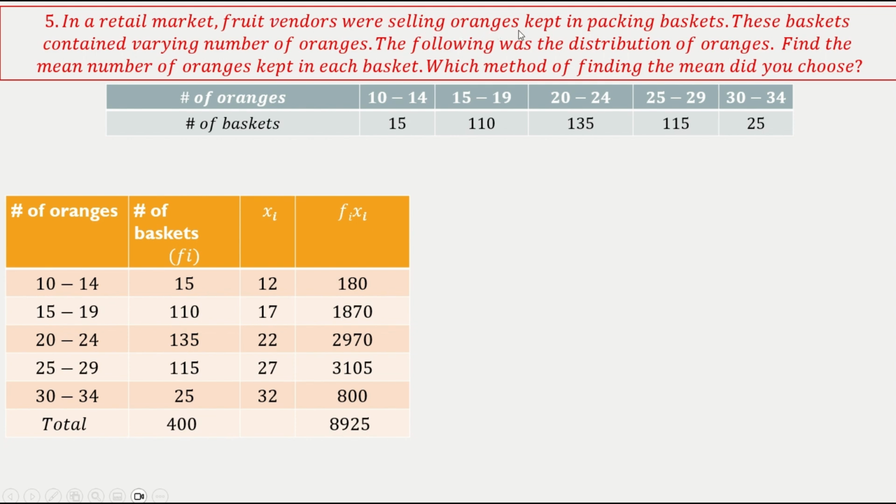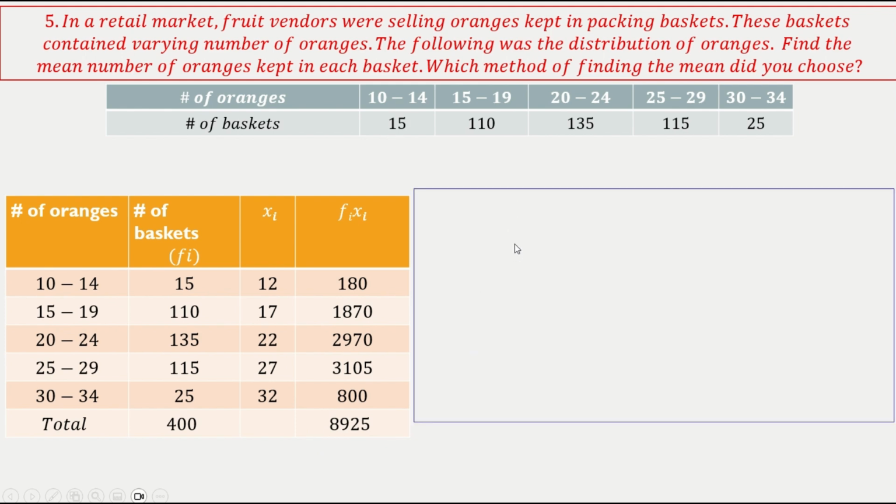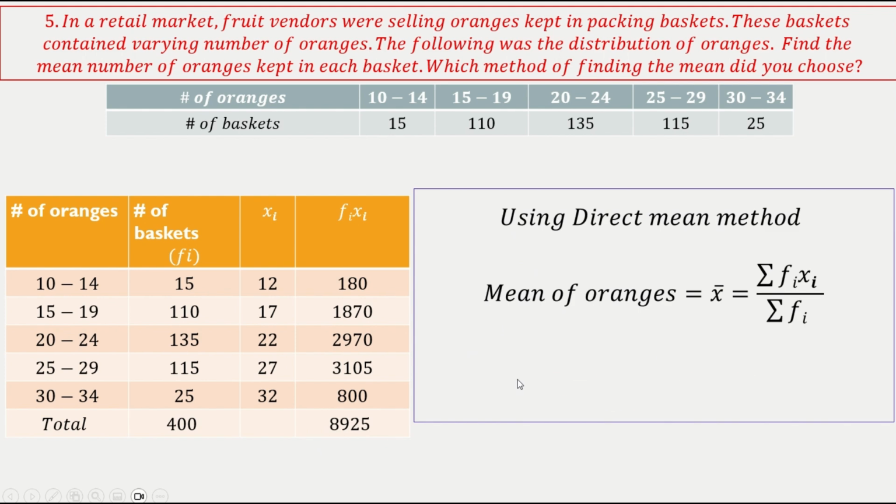In a retail market, fruit vendors were selling oranges kept in packing baskets. These baskets contained a varying number of oranges. Following was the distribution of oranges. Find the mean number of oranges kept in each box. Which method of finding the mean did you choose? They are asking which method also. So this is the class, frequency, xi, fixi. Sum of fixi is 8925. So I choose the direct method. Using the direct method, the mean is 22.31. Okay, next.